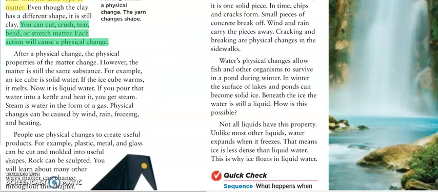Water's physical changes allow fish and other organisms to survive in a pond during winter. In winter, the surface of lakes and ponds can become solid ice. Beneath the ice, the water is still a liquid. How is this possible? Not all liquids have these properties. Unlike most other liquids, water expands when it's freezing. So that means ice is less dense than liquid water. This is why ice floats in